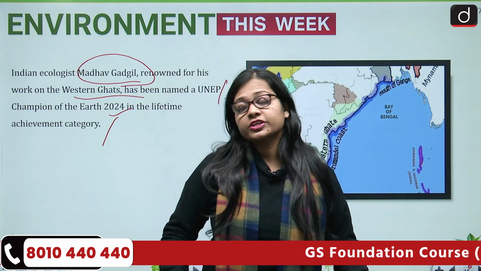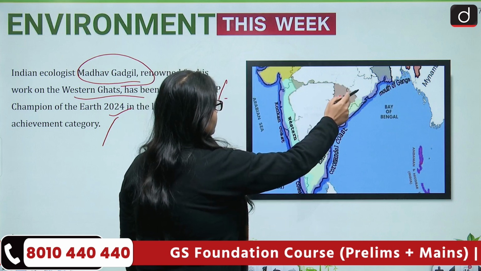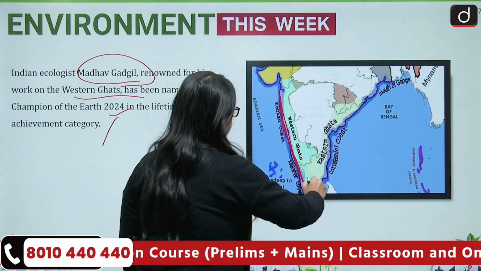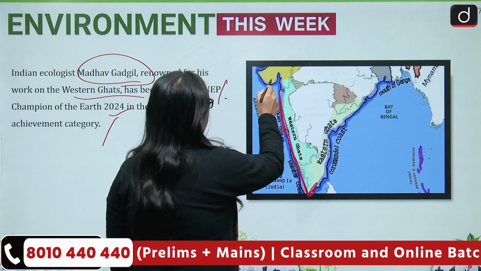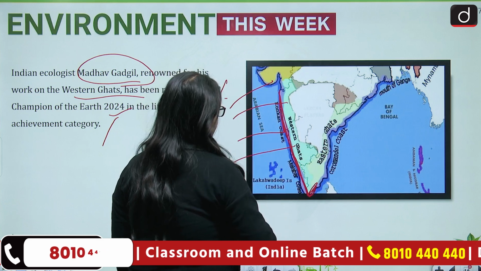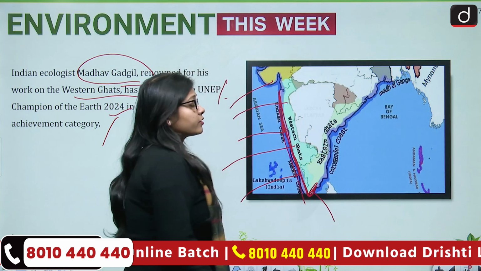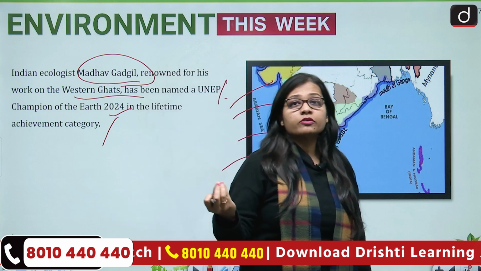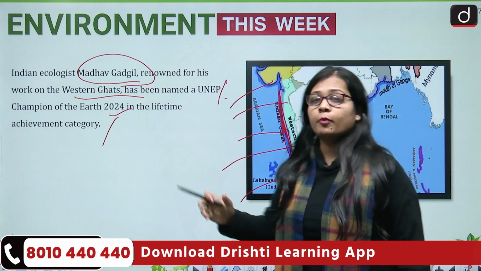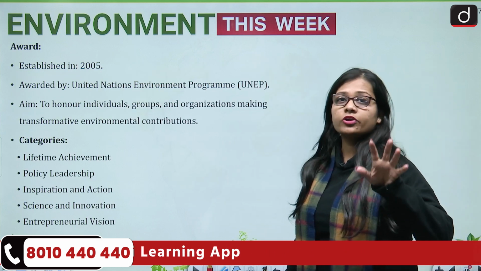Now if we talk about the Western Ghats, then this is the map of India. This is peninsular India. These are the Western Ghats covering the states of Gujarat, Maharashtra, Goa, Karnataka, Kerala, Tamil Nadu. So these are the Western Ghats, a region which is very rich in biodiversity, number of flora and fauna, and is also one of the hotspots of the world, among the 4 hotspots which are present in or around India.